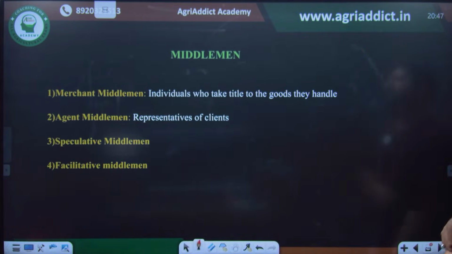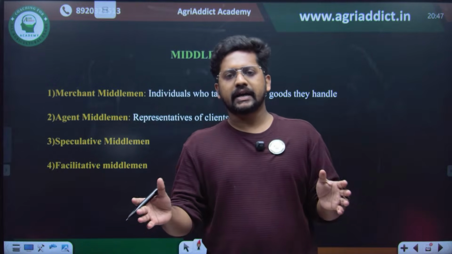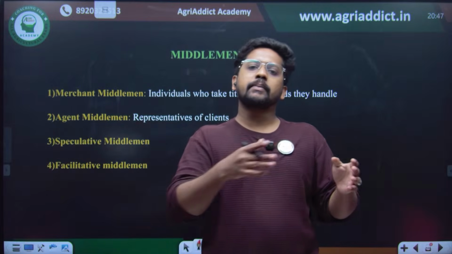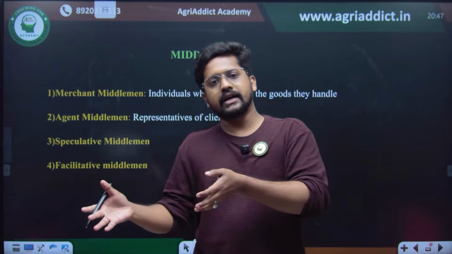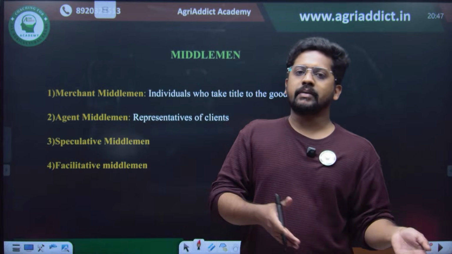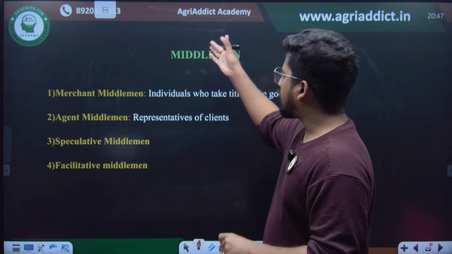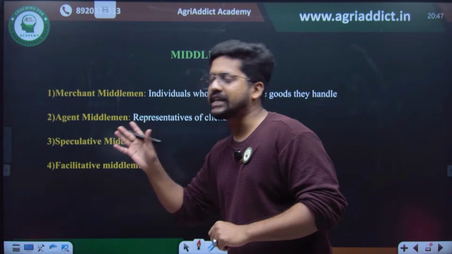These are some of the methods of buying and selling. Then there are some intermediaries in the marketing channel. From the producer to the consumer, there will be many middlemen, like wholesaler, retailer, processor, broker, right? Such middlemen are classified into merchant middlemen, agent middlemen, speculative middlemen, and facilitative middlemen.